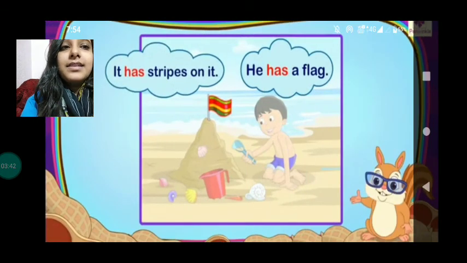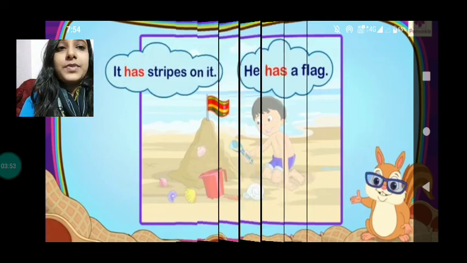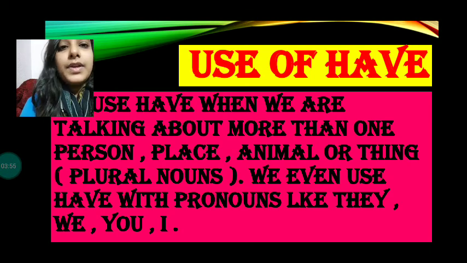Next, it has stripes on it. It, what is it? The flag. We are talking about the flag, that is one thing, right? So we will use has with it. It has stripes on it. Now, when do we use have?